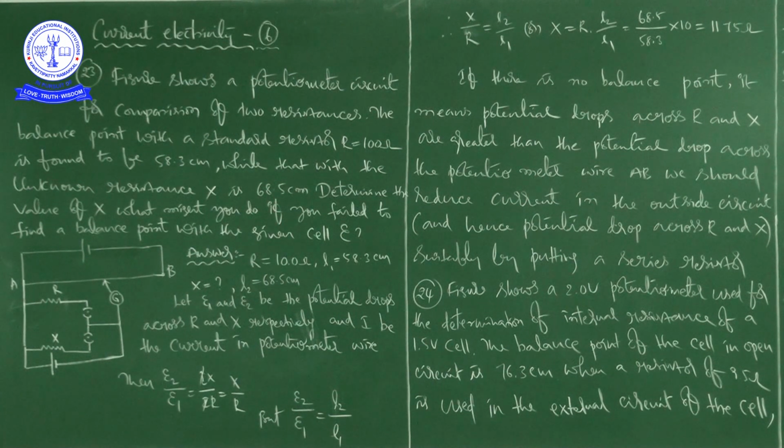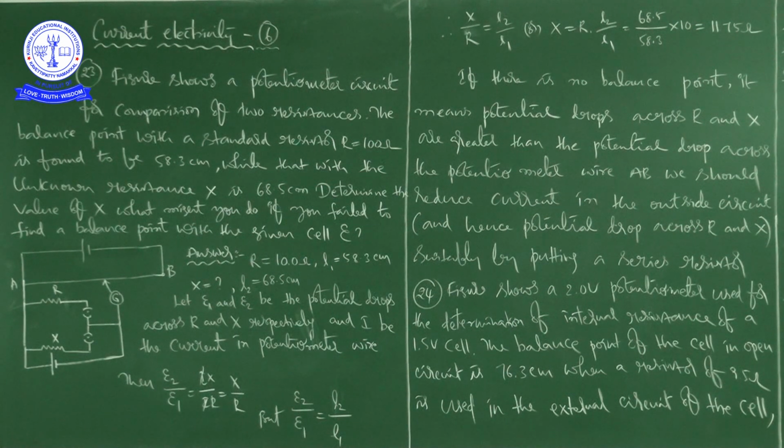Right. So there are two things. One is the balance point with a standard resistor R equal to 100 ohms, found to be 58.3 centimeters, while that with the unknown resistance X is 68.5 centimeters. Determine the value of X. What might you do if you fail to find a balance point with a given cell epsilon?